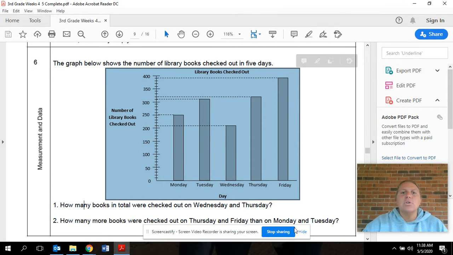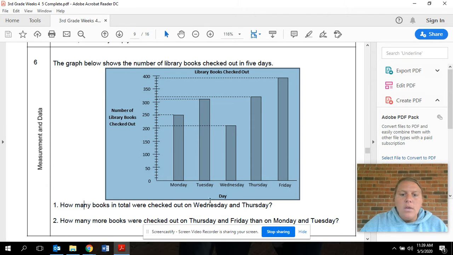If we look, we see the title of our chart and our graph. A lot of times we overlook some things that are on here. So we want to make sure we pay attention to everything that this chart and graph is giving us, because this is where all of the information for our questions is going to lie. If we look at the title, it says library books checked out. So of course we know that this is going to be the amount of library books that were checked out.